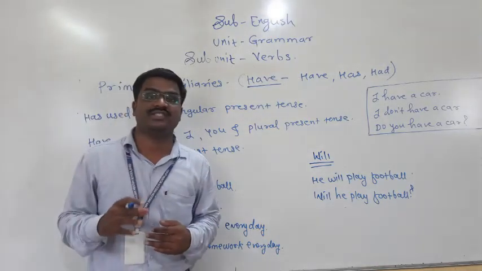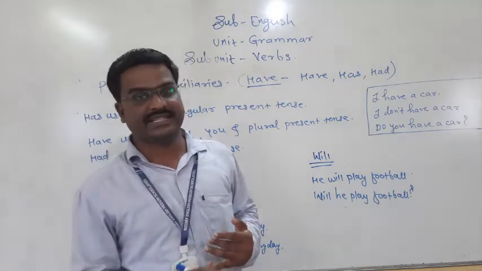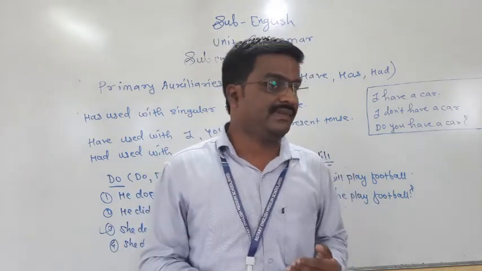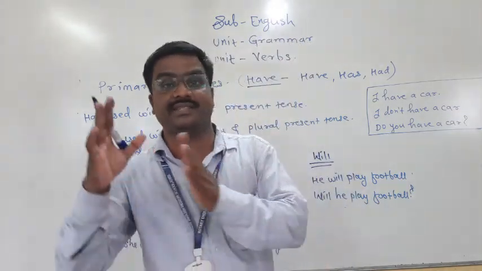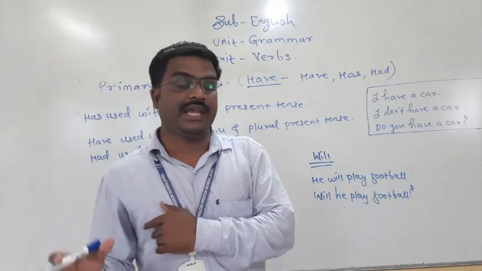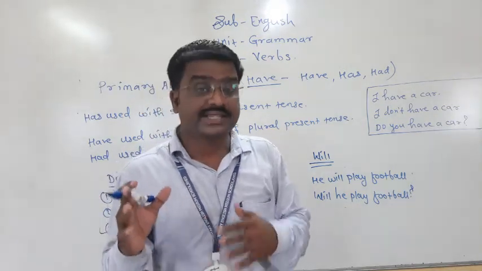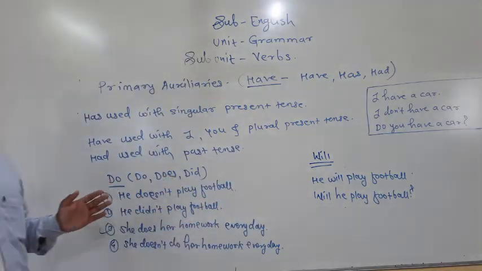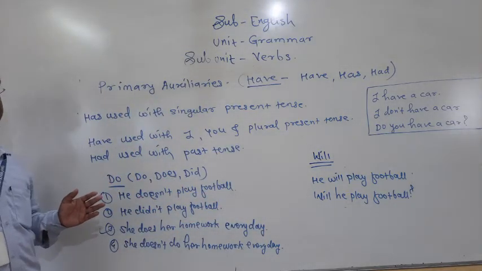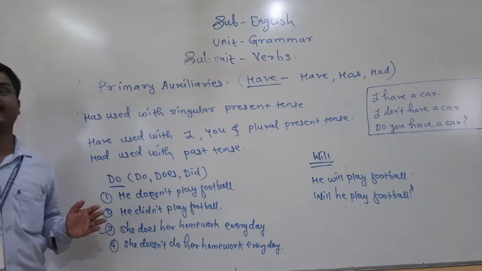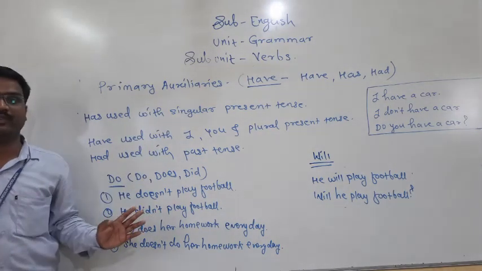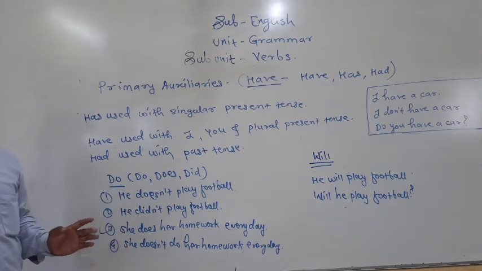Friends, hope you understood this lesson. In today's session, we discussed what is meant by verb and their types, as well as the first type I discussed, that is the helping verb, or primary verbs. There are do, does, did, as well as have, has, had, and be, in three different forms: am, is, are, was, were. These are the different forms of be. That point I discussed in detail.